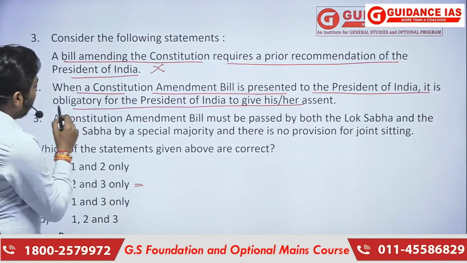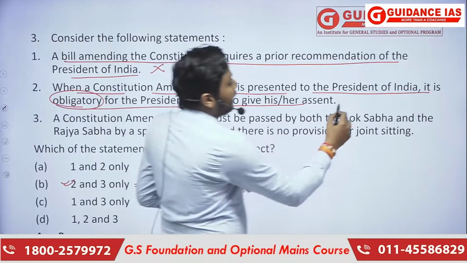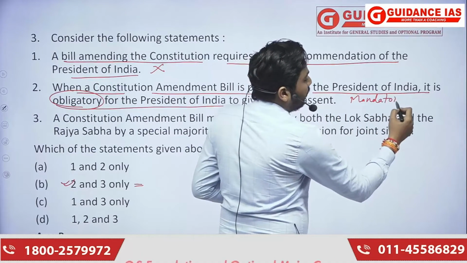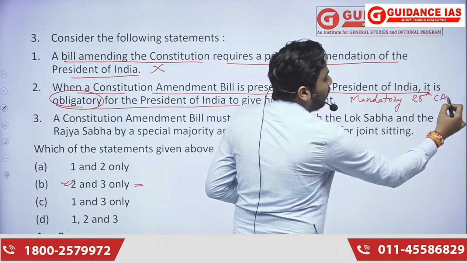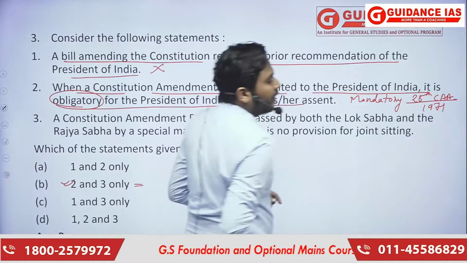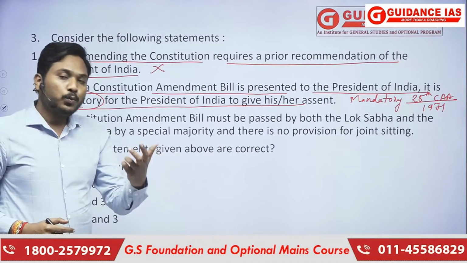It is mandatory. And why mandatory? Because the 25th Constitutional Amendment Act made the President bound to sign a constitutional amendment bill when presented to him.